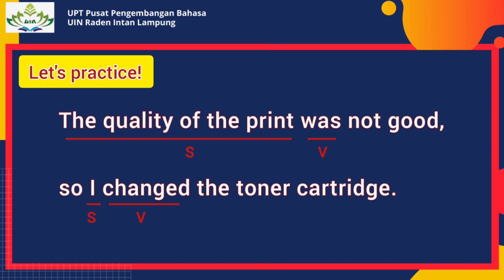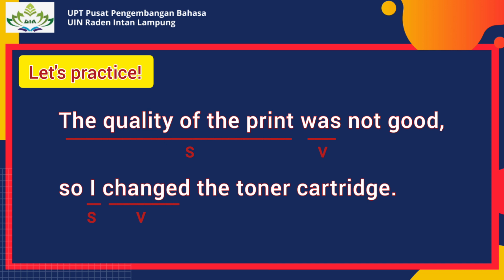Seperti yang sudah dijelaskan di awal video ini, kalau ada dua klausa dalam satu kalimat, harus ada penghubung. Penghubung yang tepat untuk kalimat ini adalah so, tapi penempatannya harus di tengah, sehingga arti kalimat menjadi tepat.